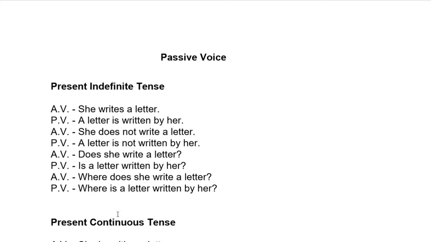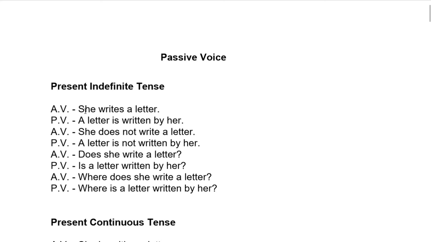Very important thing. In all types of sentences in passive voice, the third form is used. The third form is also called past participle. It must be clear to every student. Let us come to present indefinite tense.